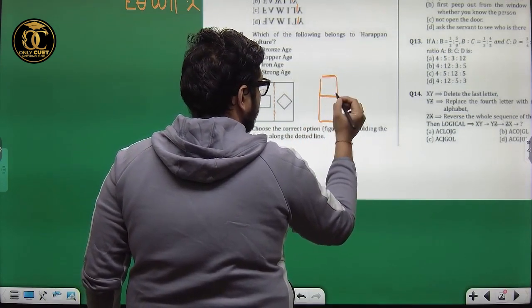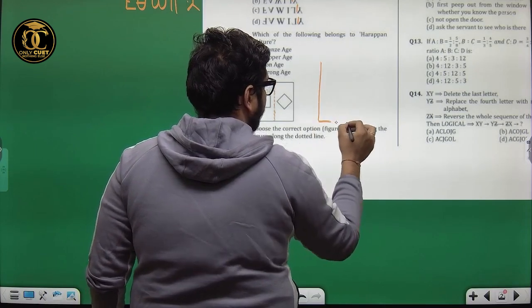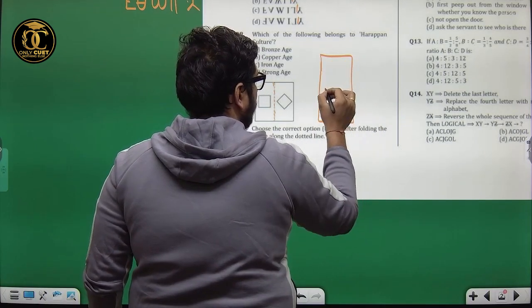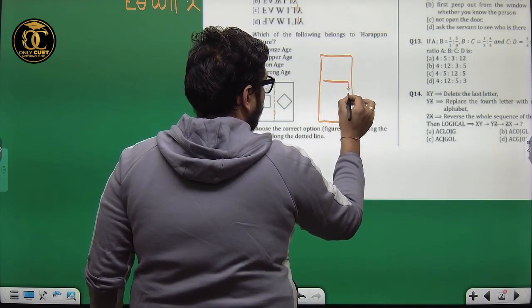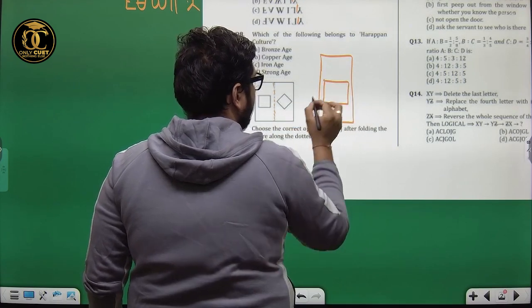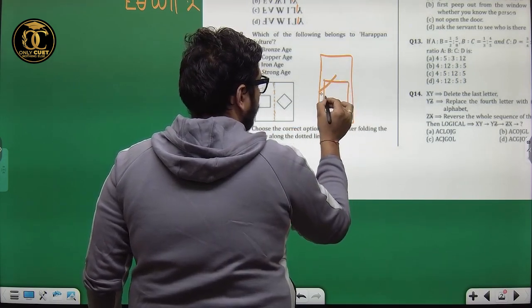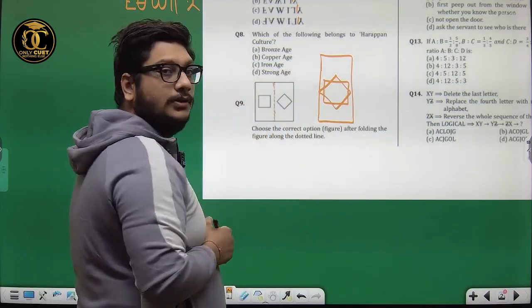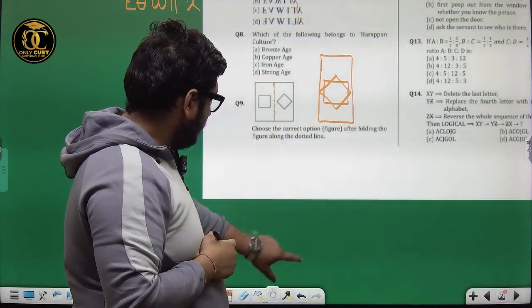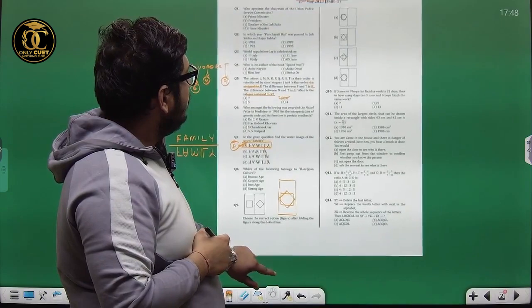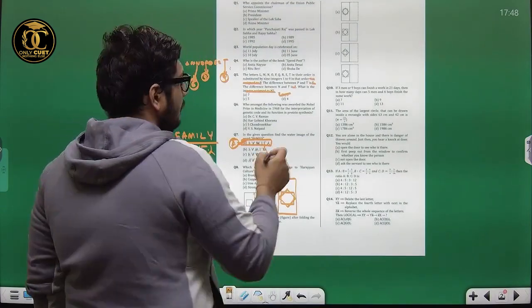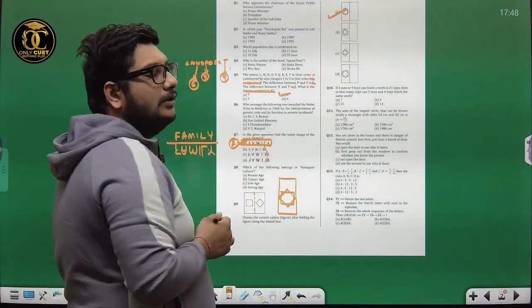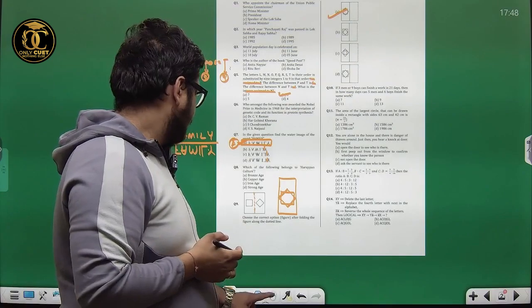The square. Correct. And this would top it off. Now, looking at the options, do you see option A matching with the figure that I have made? Option A is the correct answer.